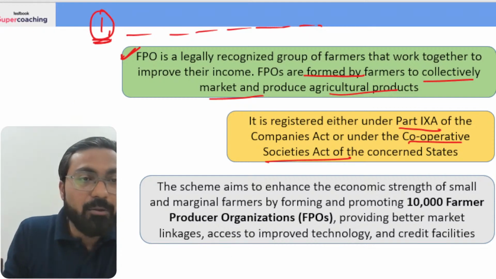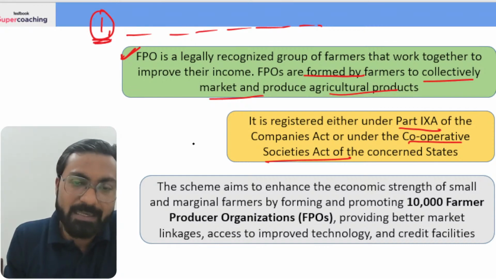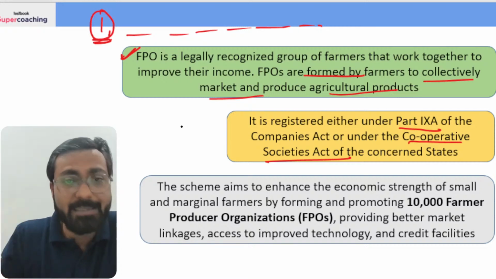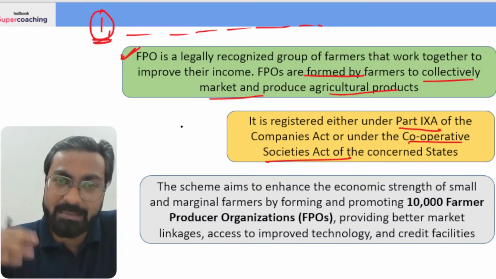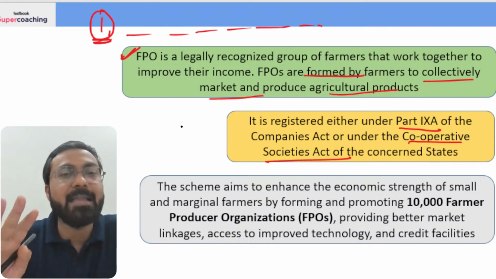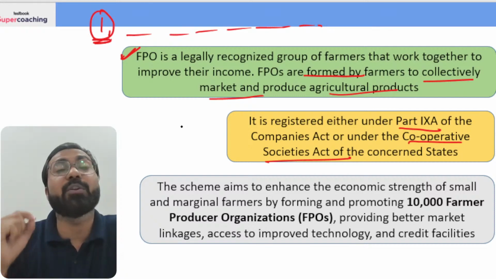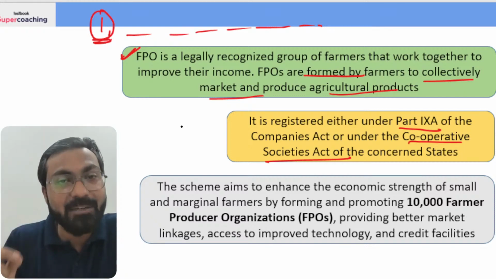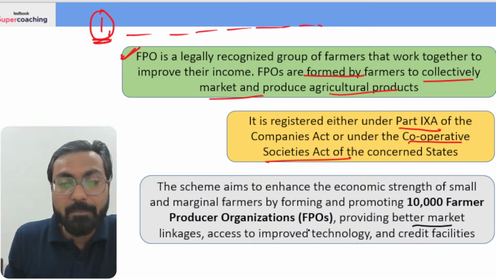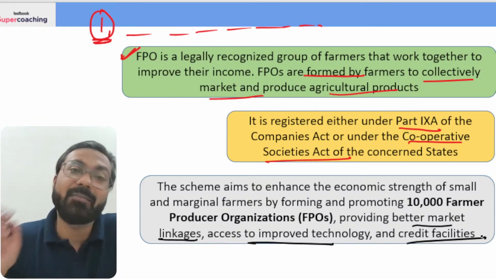Now, let's talk about the objective of the scheme. So I think I should not tell you the objective of this scheme at least. The scheme is what? Central Sector Scheme for Formation and Promotion of 10,000 FPOs, which means the government intends to form and promote 10,000 farmer producer organizations in the country. And through these farmer producer organizations, the government intends to provide better market linkages, access to improved technology and credit facilities.